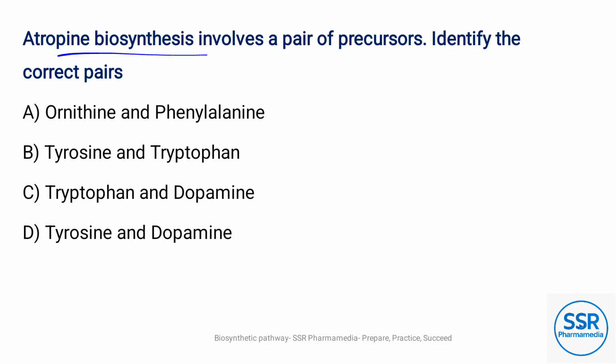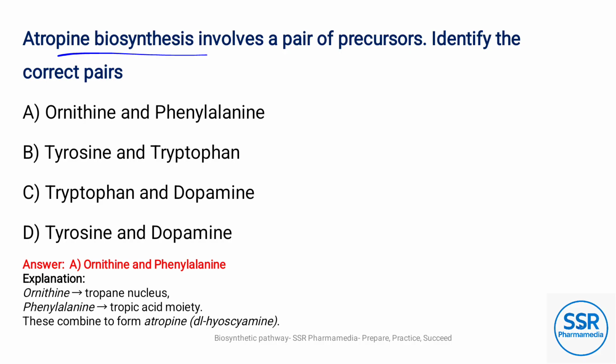Identify the correct pair. Option A is the answer, ornithine and phenylalanine. Ornithine leads to the tropane alkaloids, phenylalanine is the tropic acid moiety, and these combine to form tropine and atropine, also called DL-hyoscyamine.